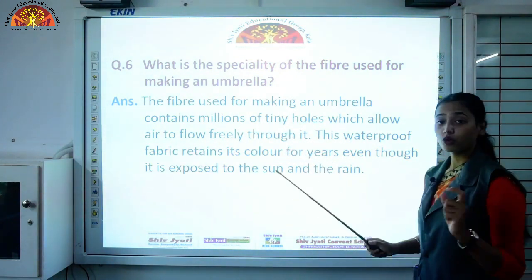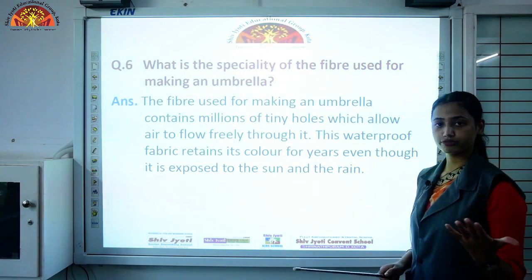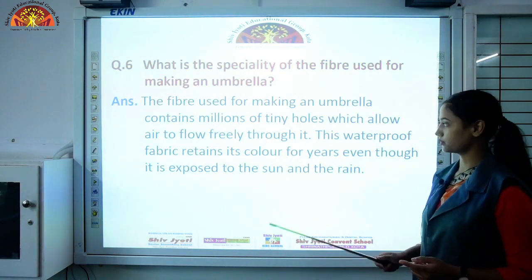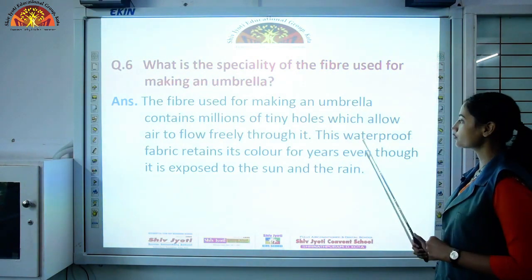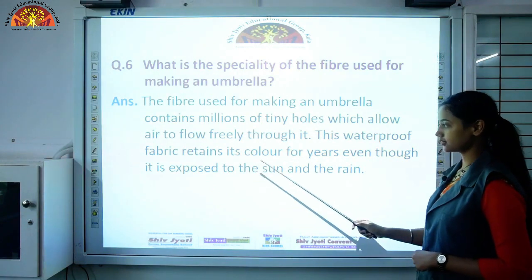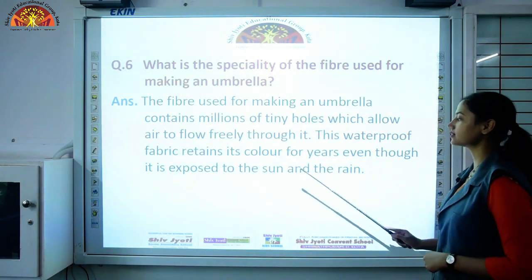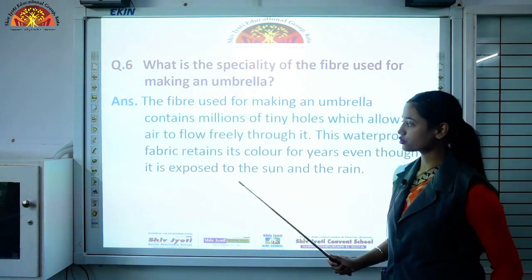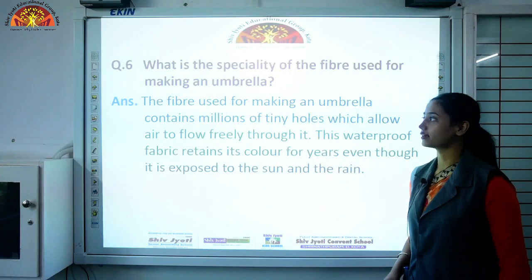Only air molecules can flow freely through it, but not water molecules. That's why an umbrella protects us from the rain. This waterproof fabric retains its color for years even though it is exposed to the sun and the rain. So this is the specialty of the fiber which is used in making an umbrella.